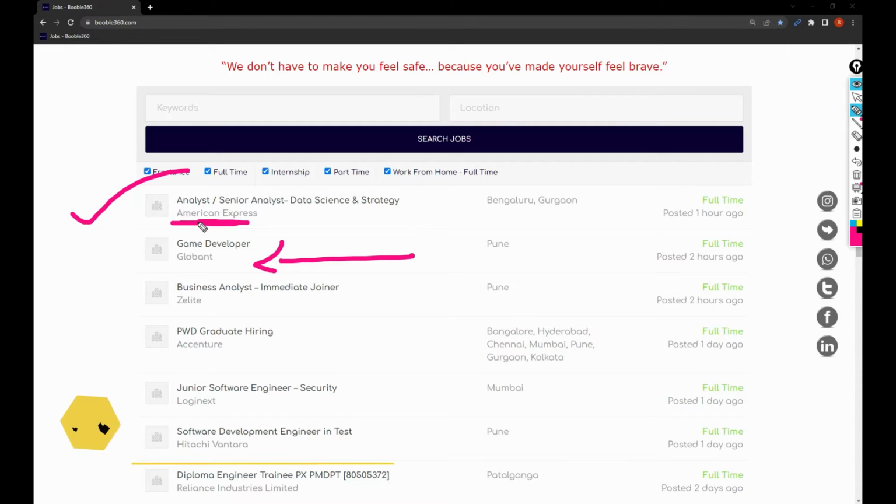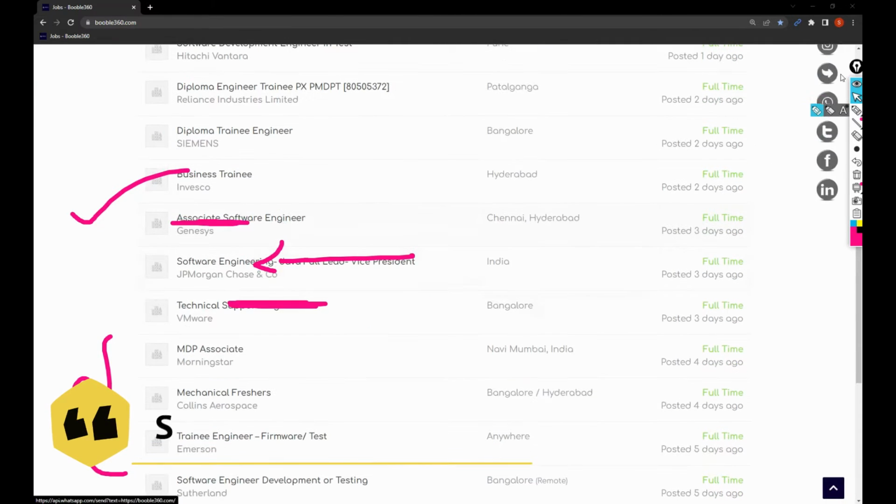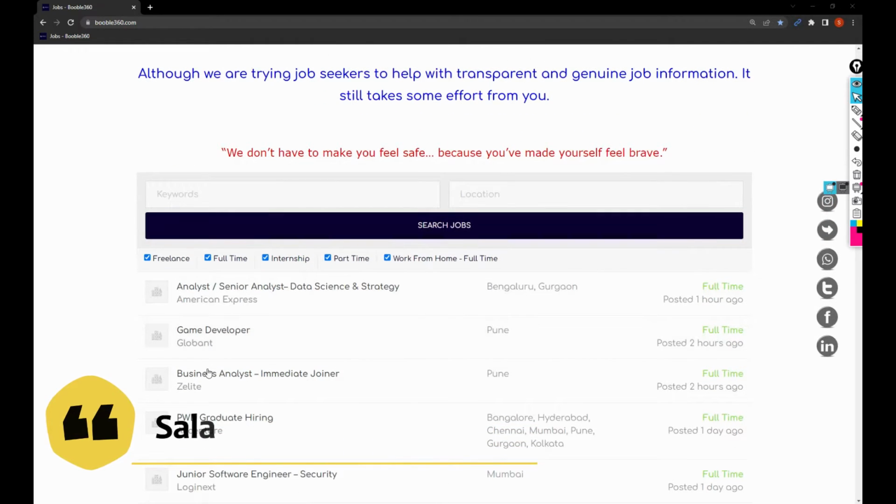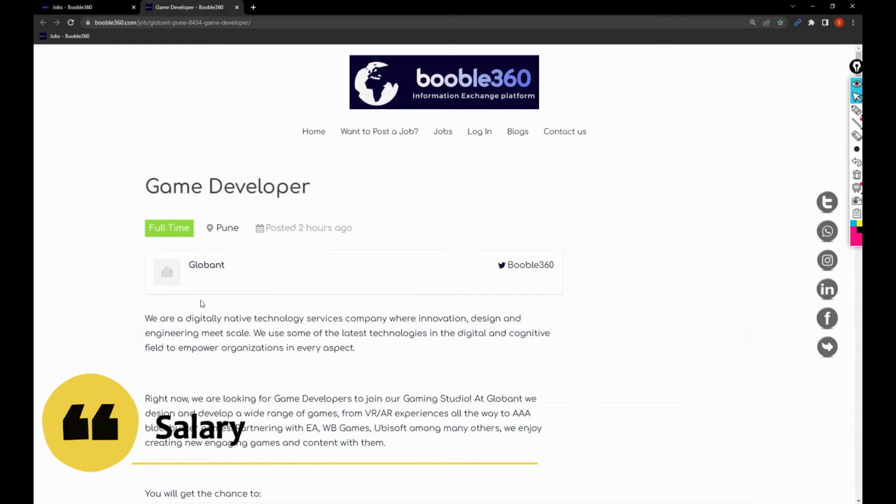American Express is hiring. I have posted this job, and Zelite is also hiring for business analyst, fresher hiring. These are also freshers hiring. So take a look and help the job seekers. Just share this information with them, and let us talk about this job at Globant company.